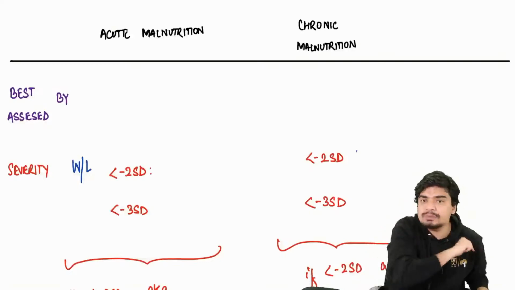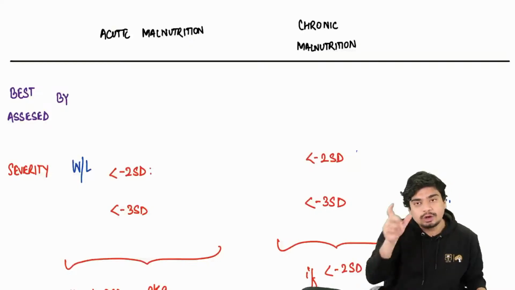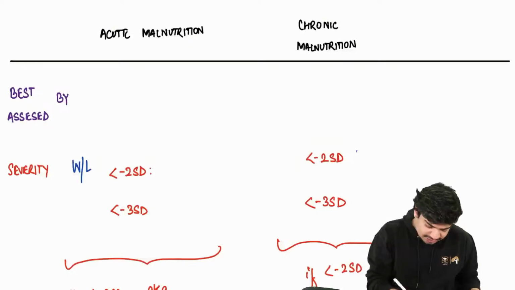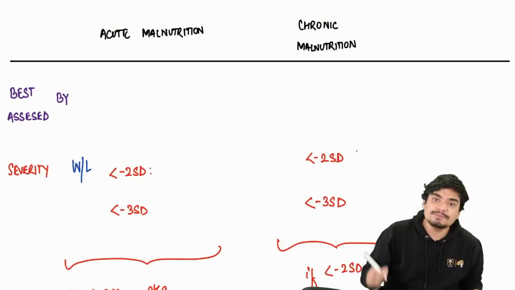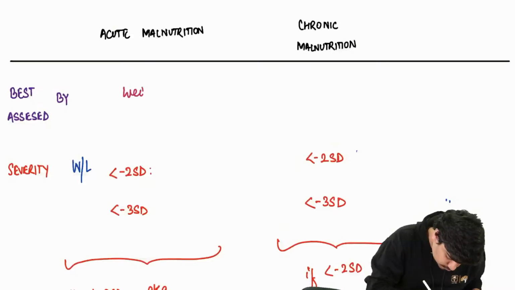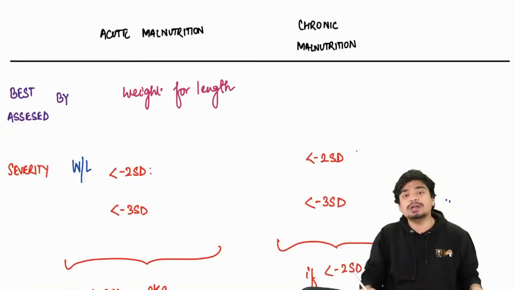So as far as acute malnutrition is concerned, the better parameter will always be a weight-based parameter. The best method to assess acute malnutrition is what? It is weight for length.